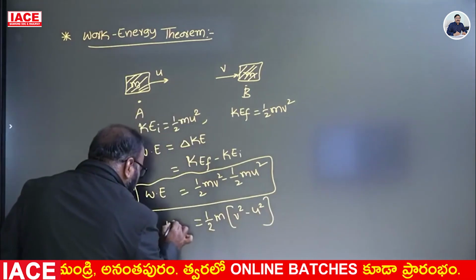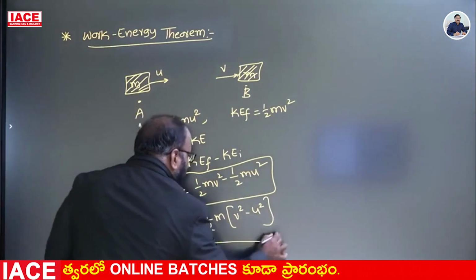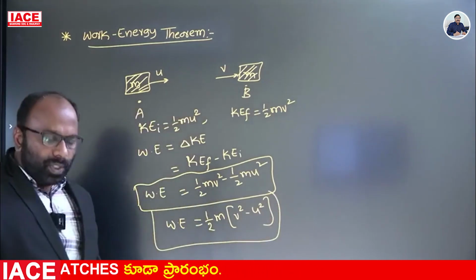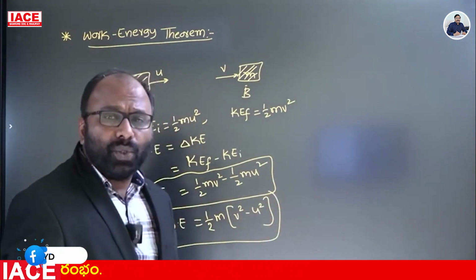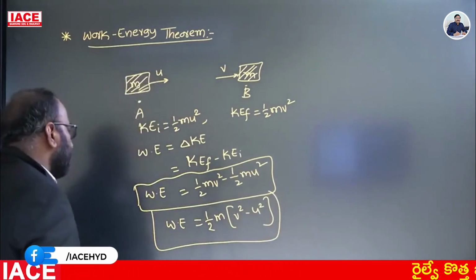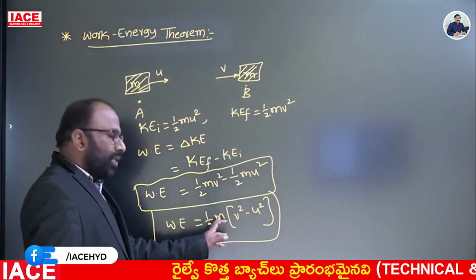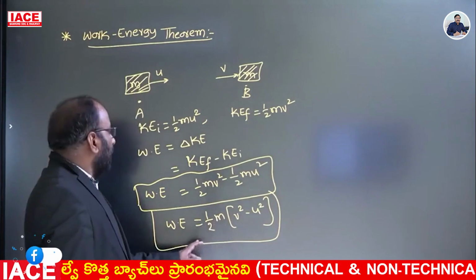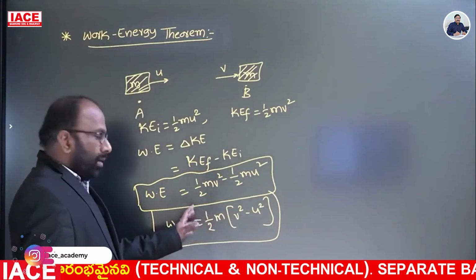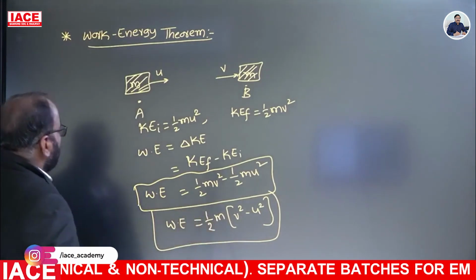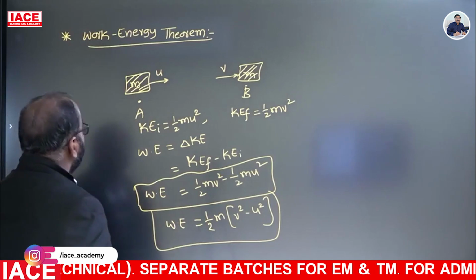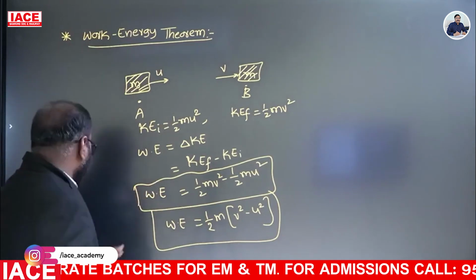W equals half m into (v square minus u square). Examiners frame questions with respect to this formula also, so please focus on it and try to simplify the numericals on this area. This is the work energy principle.